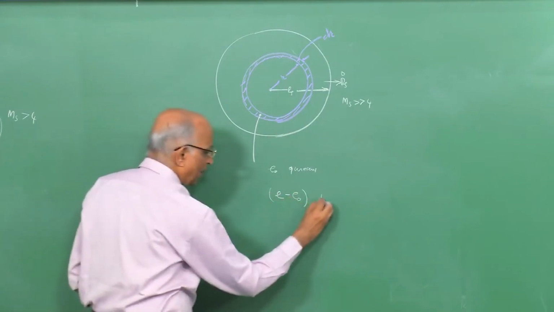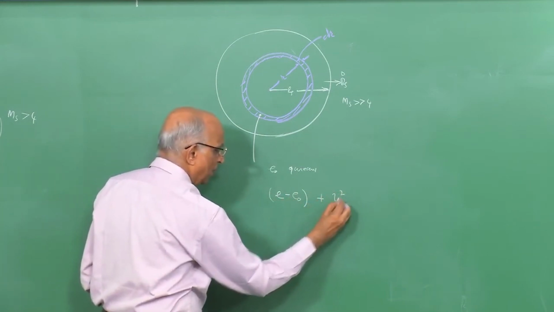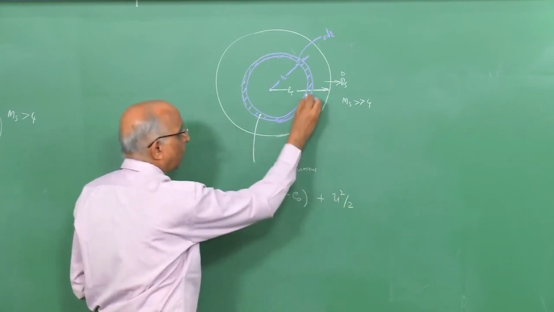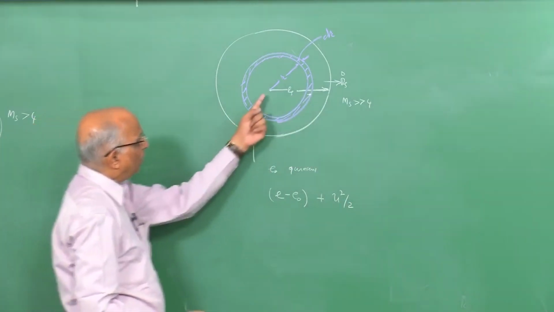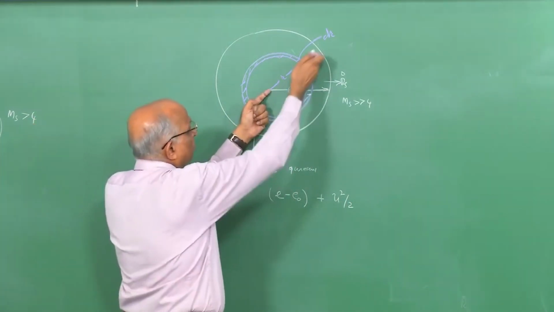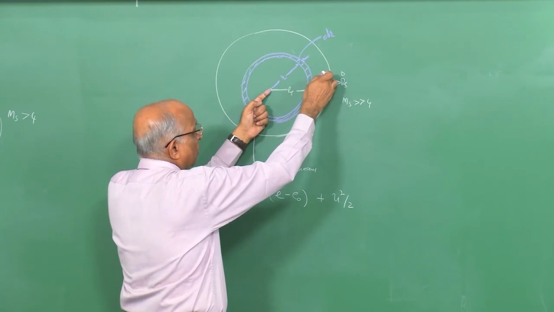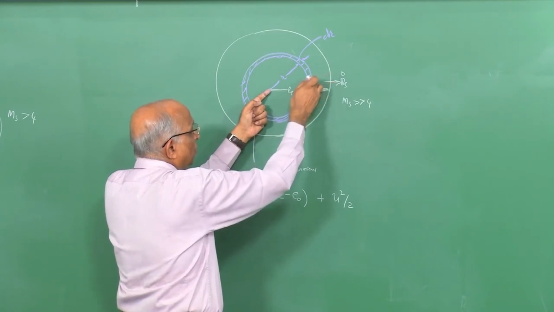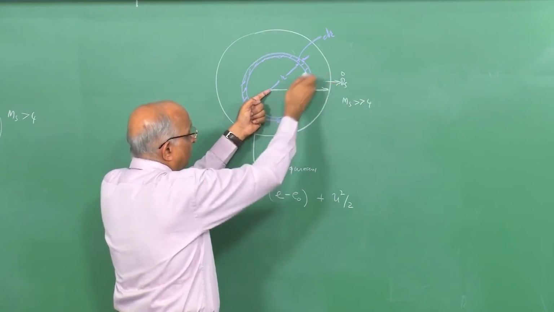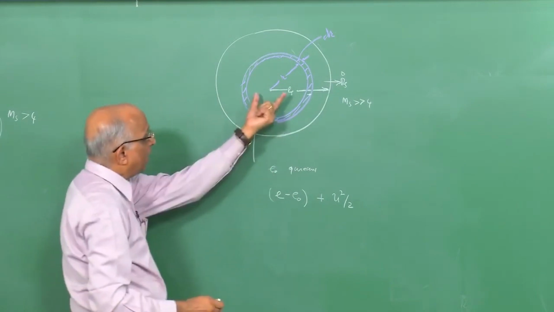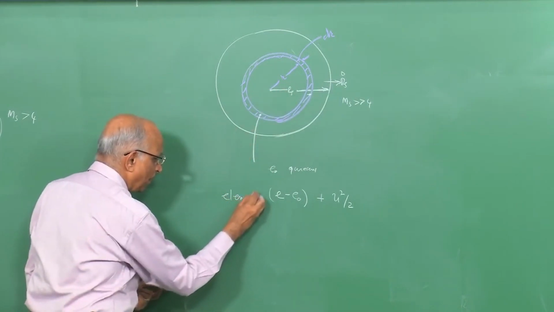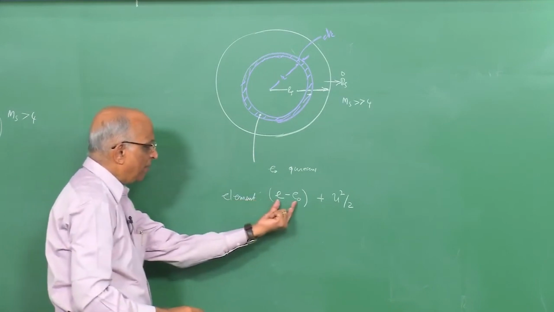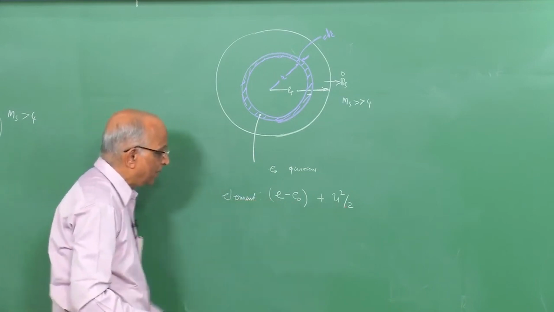It also has some kinetic energy, maybe u square divided by 2, u is the particle velocity once the blast wave progresses. Well, we have presumed that there is some change, the particle velocity here could be u1, u2, u3, here it is u, and the particle velocity keeps changing. We are looking at the particle velocity within the small element over here. This is per unit mass energy, per unit mass kinetic energy.